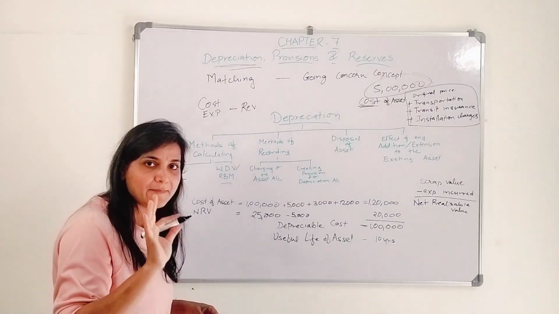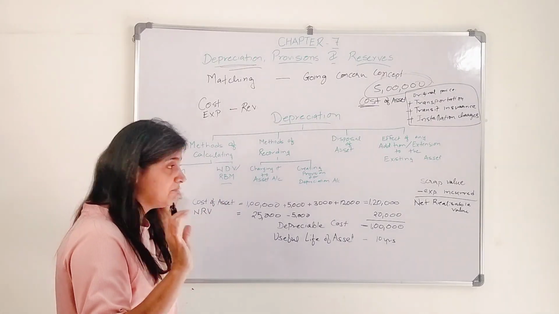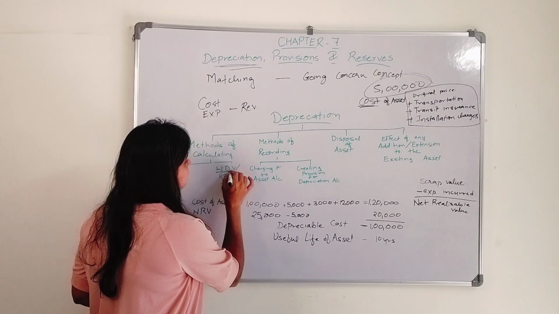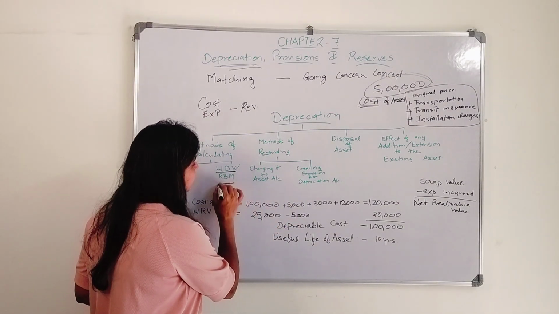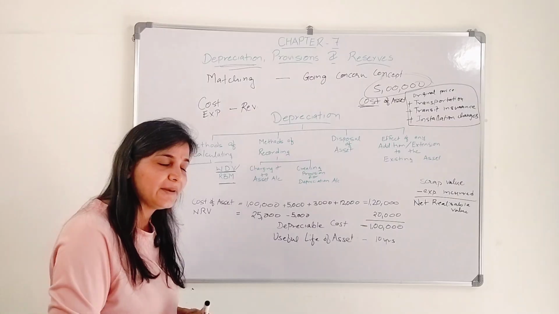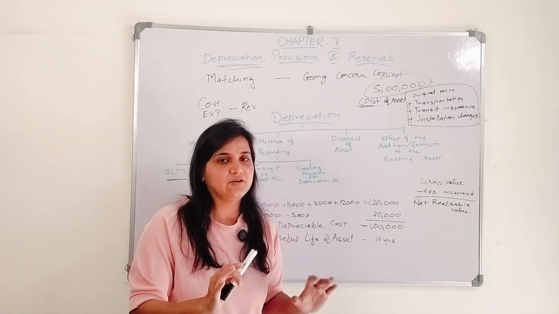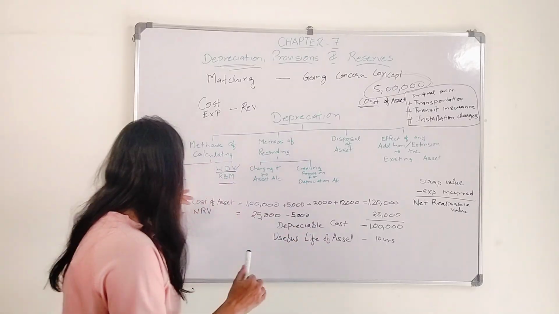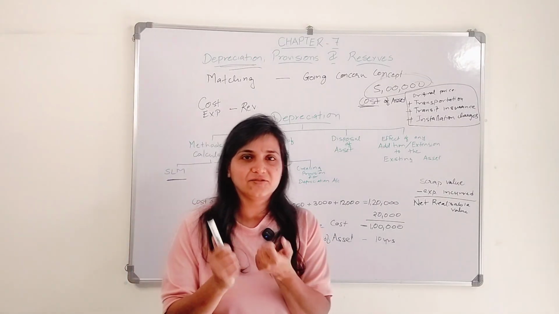Straight line method, this is the name. SLM is straight line method, and the other is written down value method, which is also called reducing balance method. Okay, I know it's still confusing, but you will get to know easily. Now let's say straight line method. Why is it named straight line?